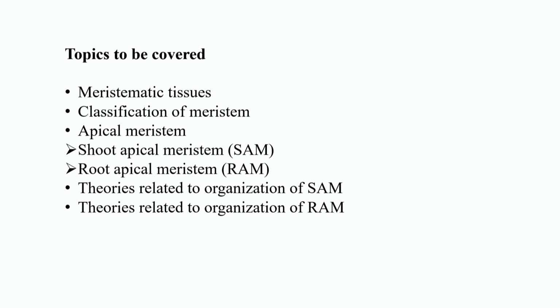Now, moving on to the topics which will be covered in this entire module. In this complete week, we will talk about meristematic tissues, what they are and how they are classified. We will talk about a special type of meristem, the apical meristem, which is responsible for the primary growth of the plant, including shoot apical meristem as well as root apical meristem, and we will also discuss different theories which explain the organization of root apical meristem as well as shoot apical meristem.